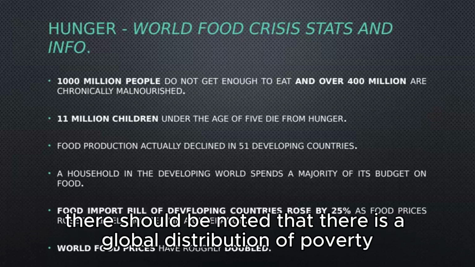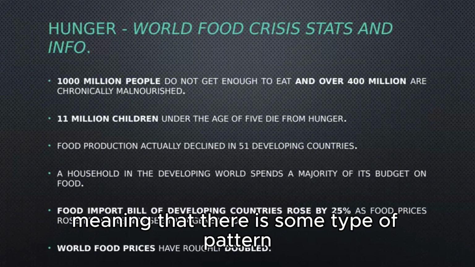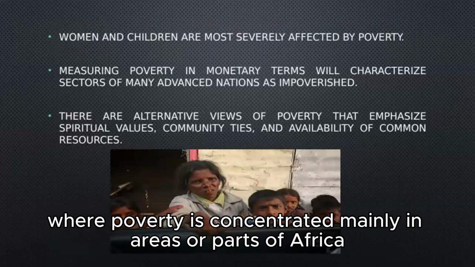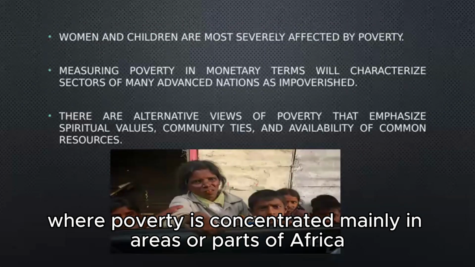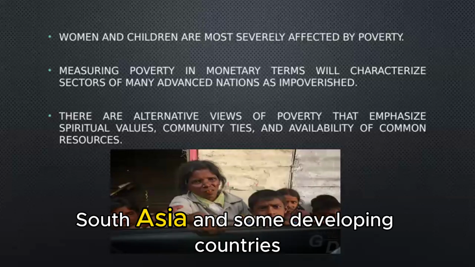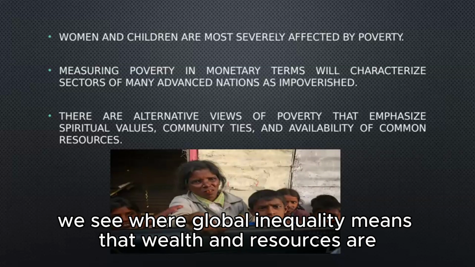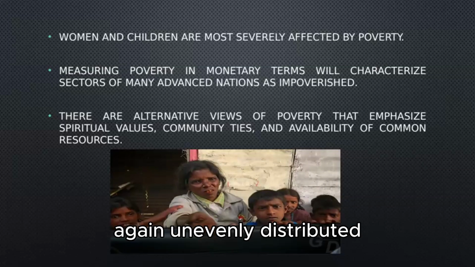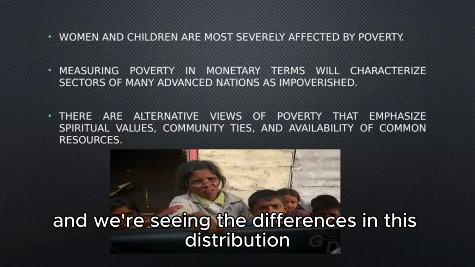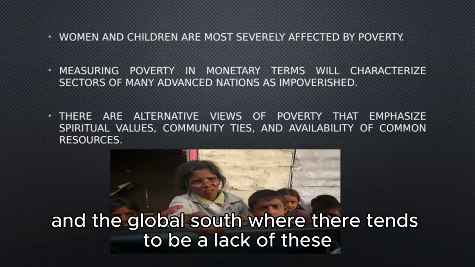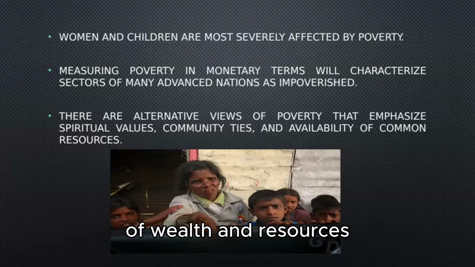Now, it should be noted that there is a global distribution of poverty, meaning that there is some type of pattern. We've seen that poverty is concentrated mainly in parts of Africa, South Asia, and some developing countries. Therefore, global inequality means that wealth and resources are unevenly distributed, and we see the differences between the global north, where there's more wealth and resources, and the global south, where there tends to be a lack of wealth and resources.